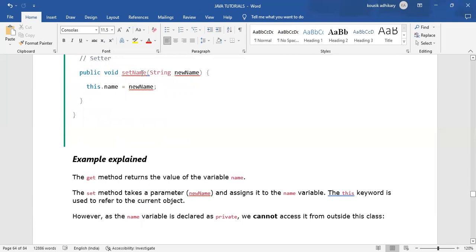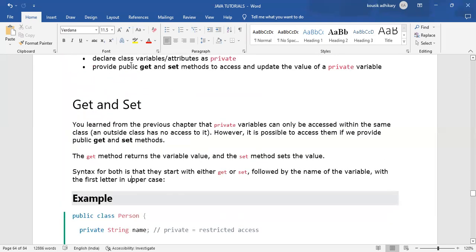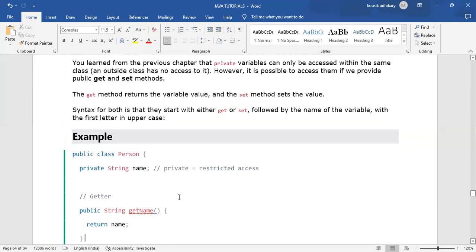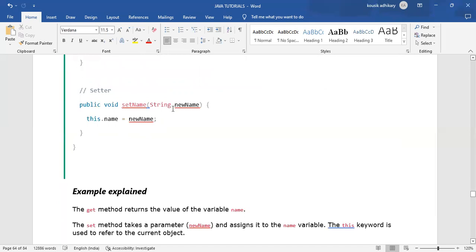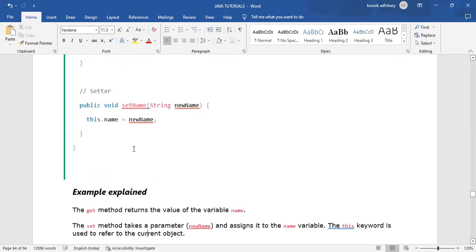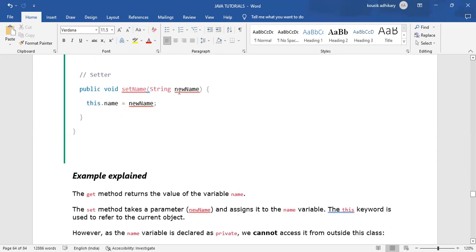Here the variable is a String type variable, so the set method takes a String type parameter named newName. this.name = newName means we are assigning the value of newName to the private name variable.